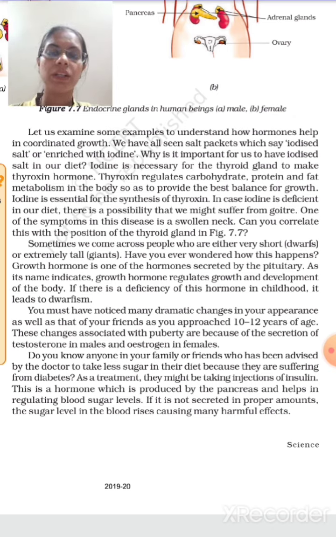Male sex hormones, when they are released during puberty, the boys will have a mustache, they have hair in their armpit and on their chest, and their voice becomes harsh. Muscle development will occur in males. But if we talk about females, they will have a very thin voice, their breast development occurs, they also have hair in their armpit, and all these different changes. Sometimes they have pimples on their face, girls and boys both of them. Females will start the menstruation cycle, and all these changes occur due to secretion of the male and female sex hormones.